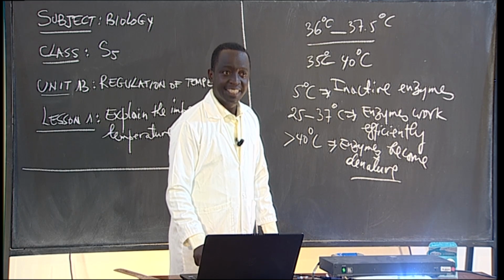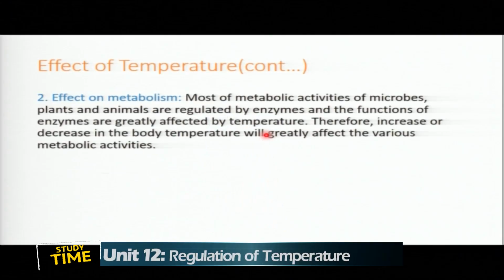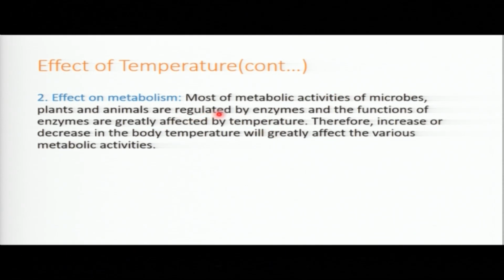Another one is the effect on metabolism. Most of the metabolic activity of microbes, plants and animals is regulated by enzymes. We have seen this one. If there is a high temperature, enzymes are going to be affected, if it is very high. If the temperature is very low, enzymes are going to be affected. When enzymes are affected, the metabolism is not taking place well. It is going to be affected.